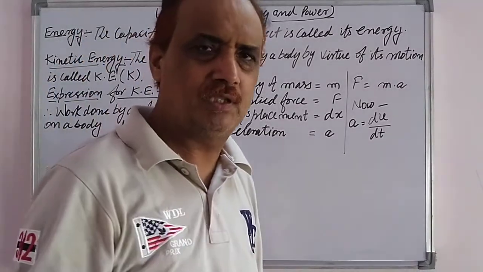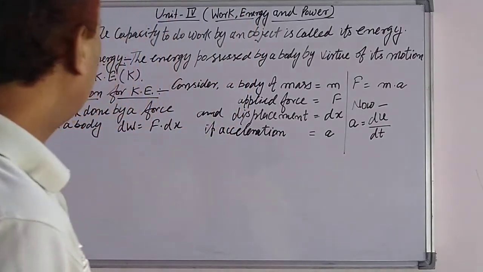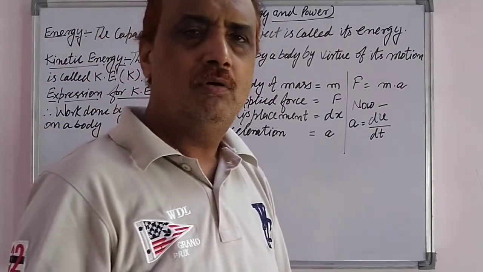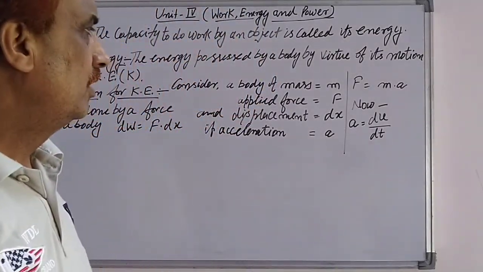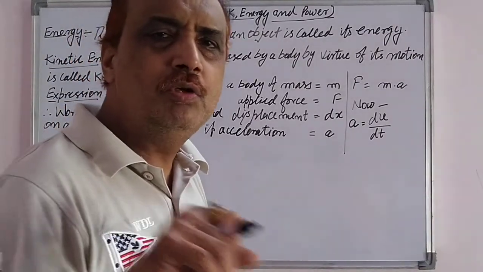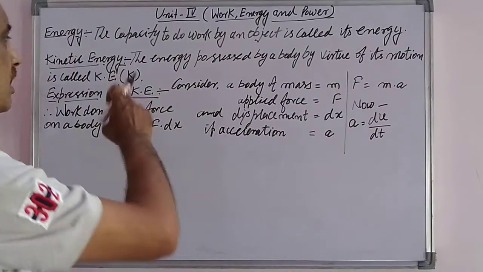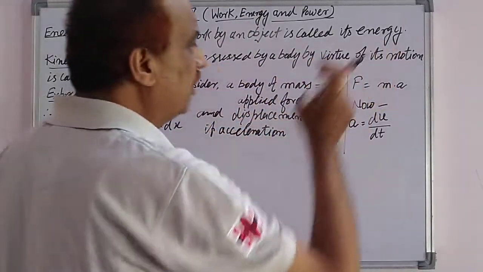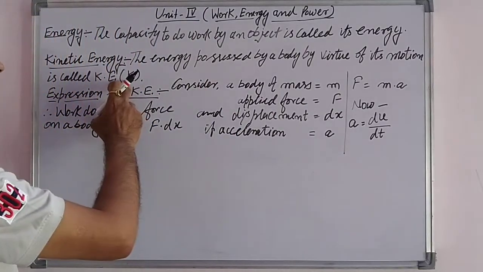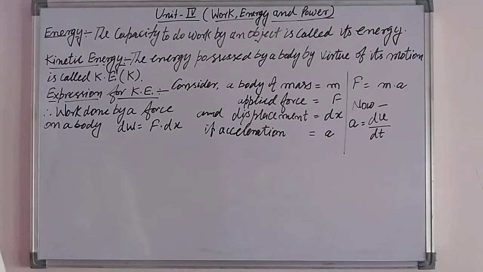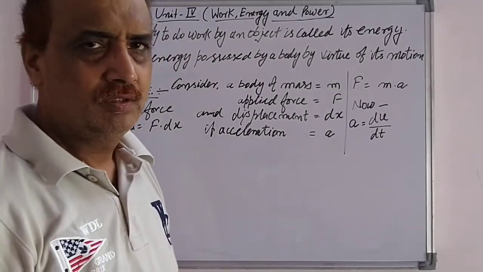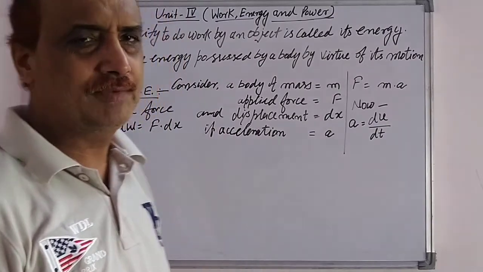So we start first with kinetic energy. Kinetic energy means the energy possessed by a body by virtue of its motion. This energy is produced in the body due to its motion. It is denoted by capital K. Now, what is the expression of kinetic energy? In this part we have to derive the formula of kinetic energy.